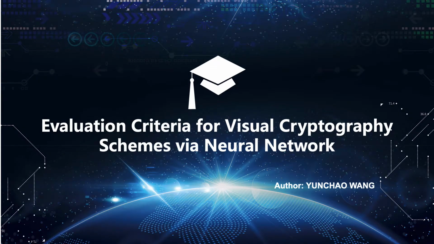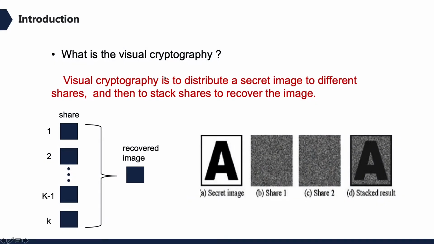Today I want to introduce my poster, Evaluation Criterion for Visual Cryptography Schemes via Neural Network, to you. First, what is visual cryptography? Visual cryptography is to distribute a secret image to different shares so that the original secret information cannot be recovered without the cooperation of several shares. Moreover, each share is kept secret to the others.